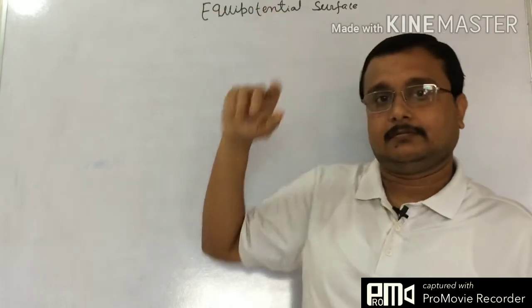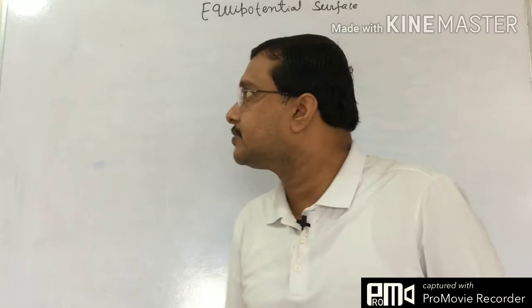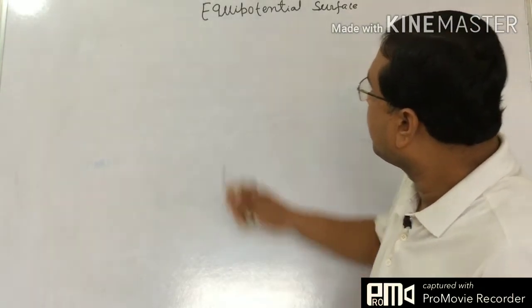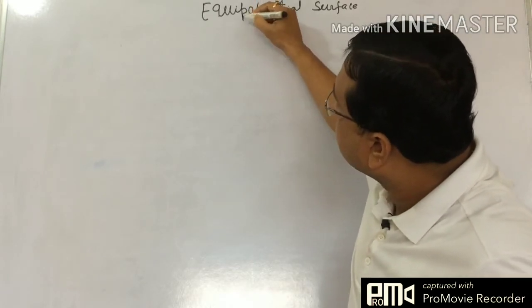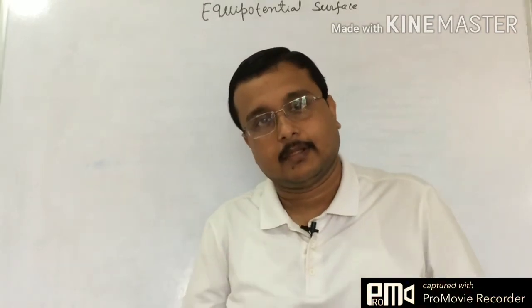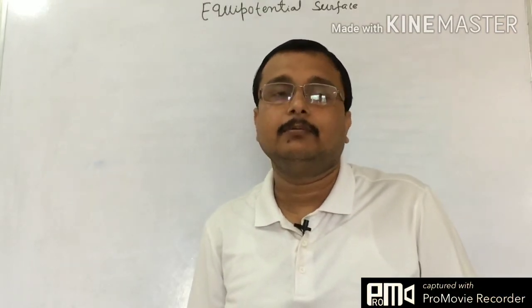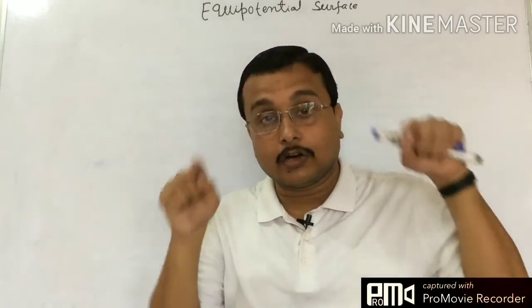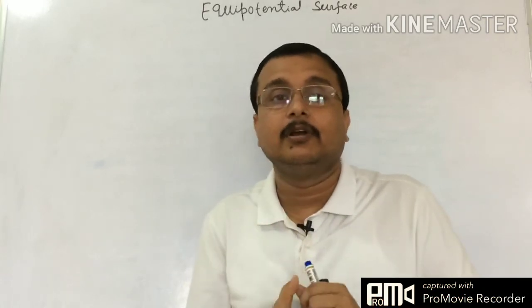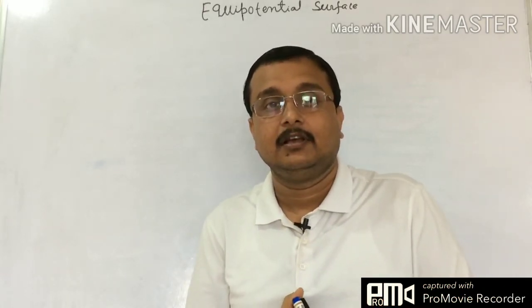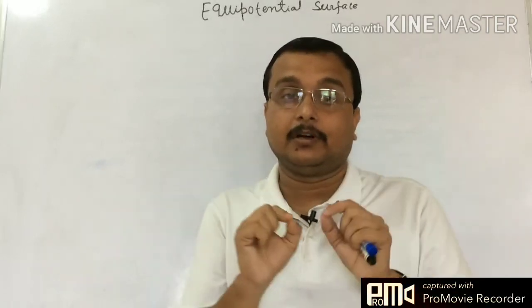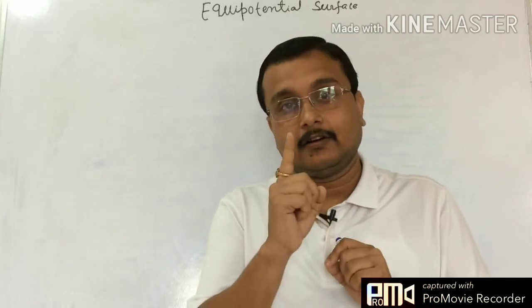equipotential surface. As the name suggests, we are talking about an equipotential surface. Means we have to describe a surface, the locus of the points, the path of the points in a particular region, in such a way that the potential at each and every point of that particular surface has a constant value.